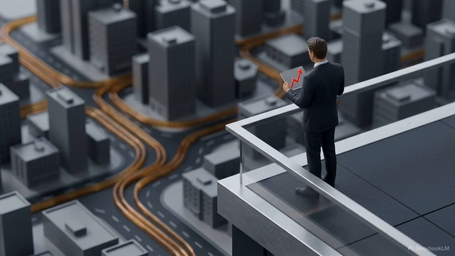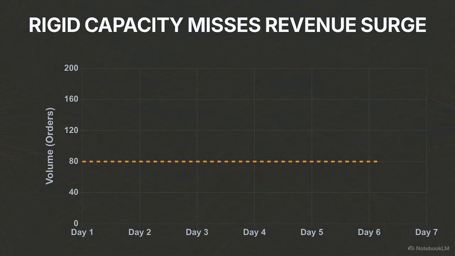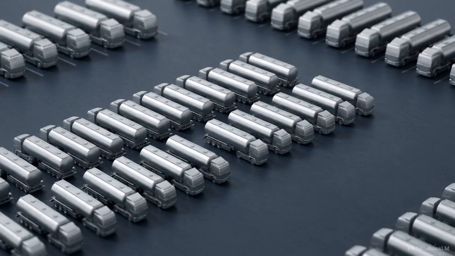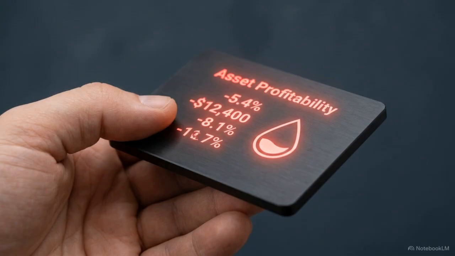When market demand suddenly surges, a rigid internal fleet lacks the flexibility to capture the excess volume, leading to missed revenue opportunities. The inverse is just as damaging. When demand drops, expensive assets sit idle in the yard, creating unmonetized downtime that drains profit from the bottom line.